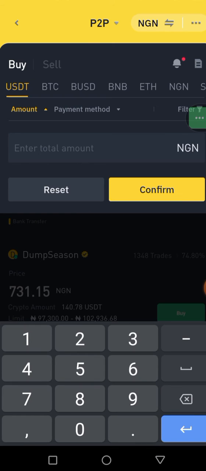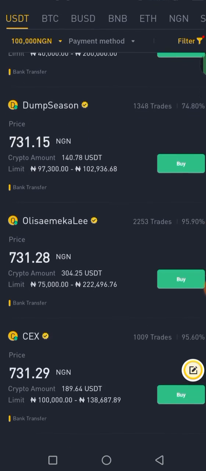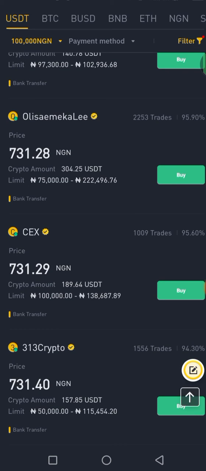Where you can see if it's USDT, depending on the amount you want to buy. Let's say I'm a Nigerian, so depending on your country, you can select if it's dollar you want or Naira. Let's say you want to buy around 10,000. So you can see these are the rates of people that are willing to sell. And a dollar against naira is actually around 7.31 now. So you can see these are the prices of those that you can buy from. So you can choose the one you want to buy and proceed.